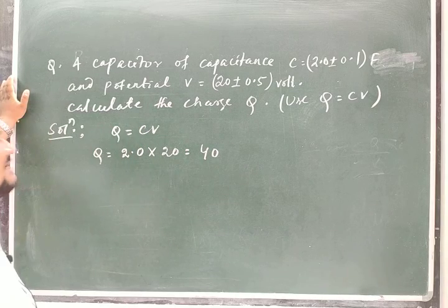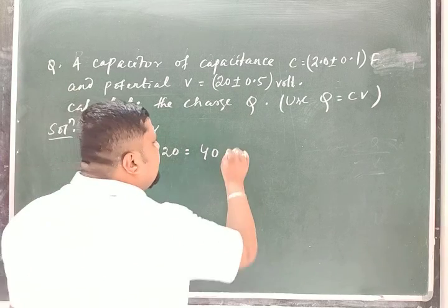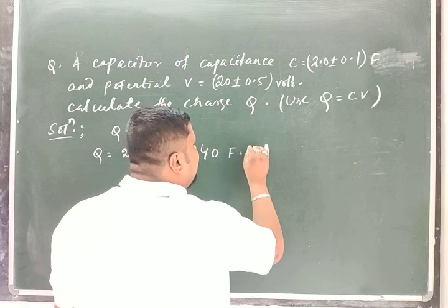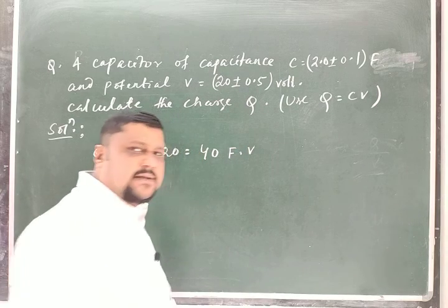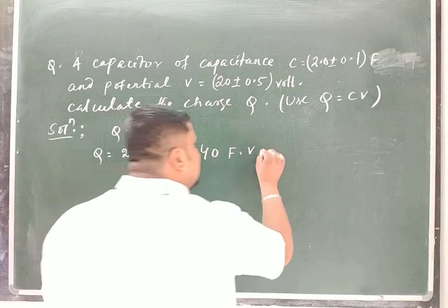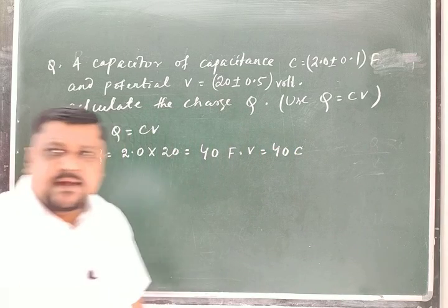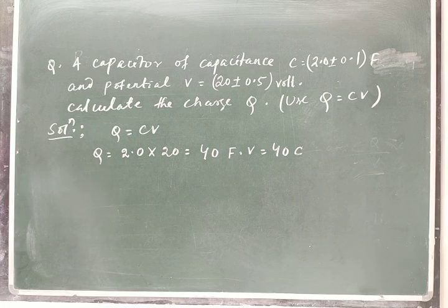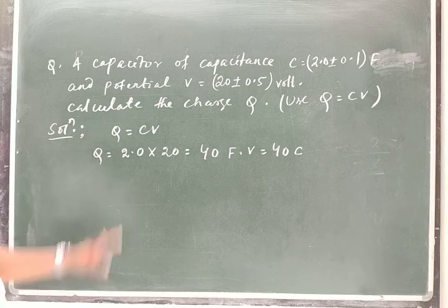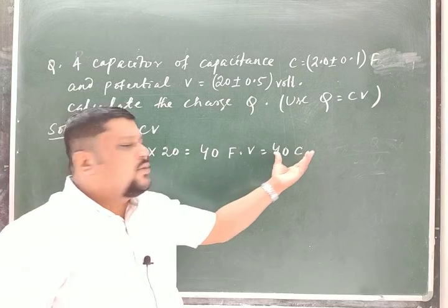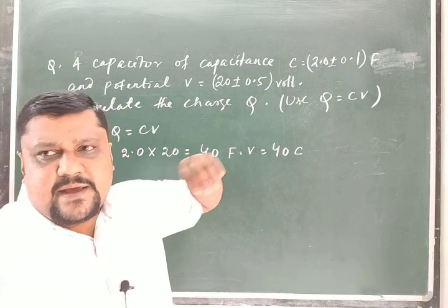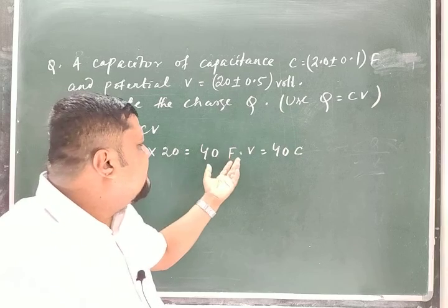What is the unit? Farad into volt, where F means Farad and V means volt. We know that Farad into volt is equal to Coulomb. If you don't know the Coulomb part, which is a secondary topic, you can also write Farad into volt.